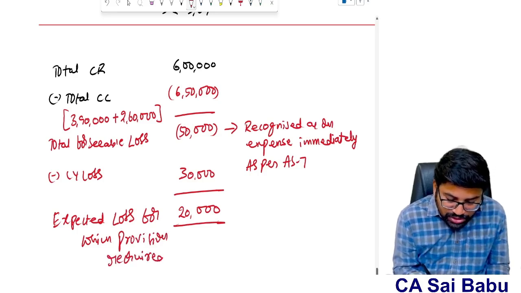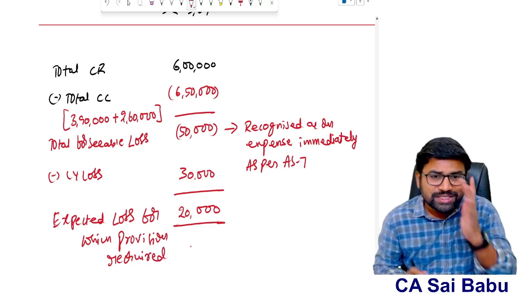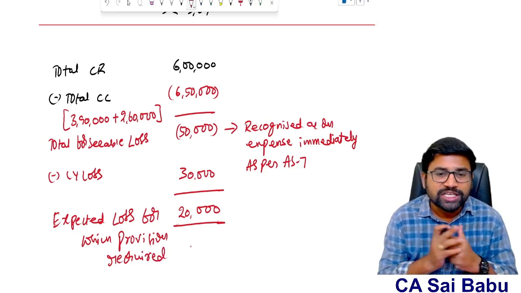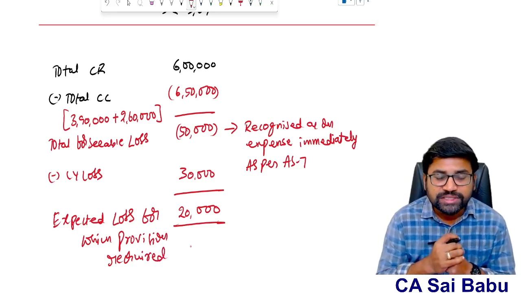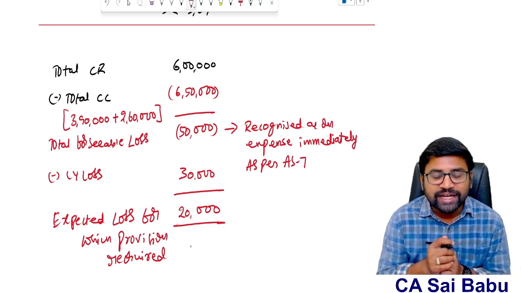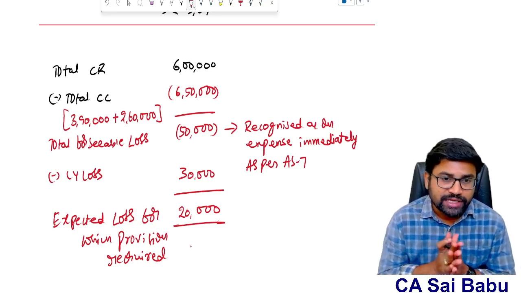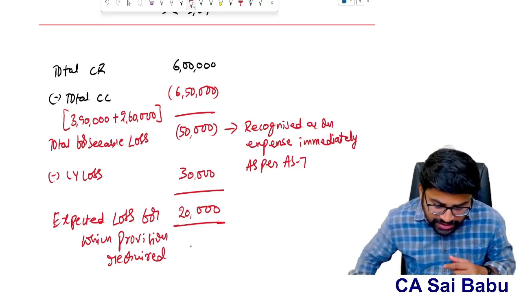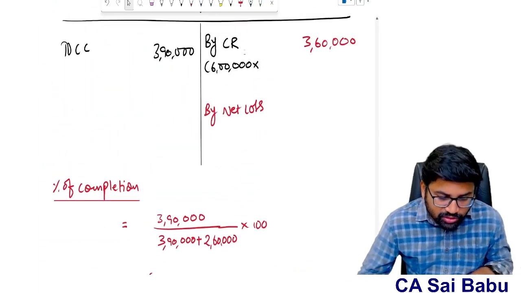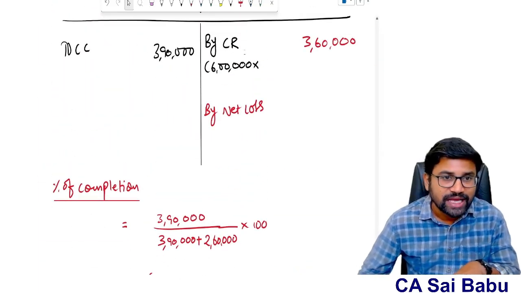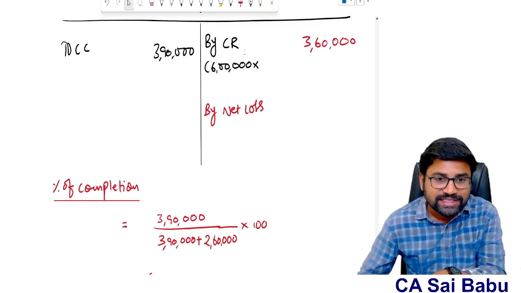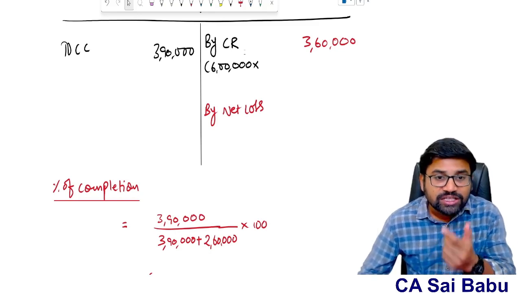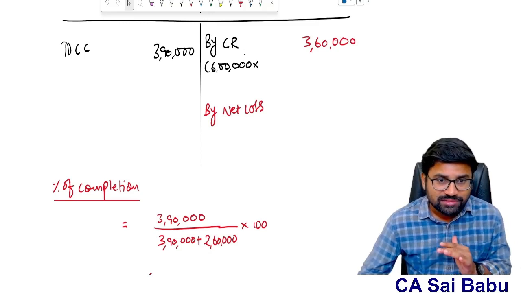Sir, can you tell me what this provision is all about? Simple, sir. What is your total expected loss at the end of the first year? 50,000. Now the standard says this 50,000 you have to recognize immediately. But see, already in the P&L account we have recognized current year cost 3,90,000, current year revenue 3,60,000. That means 30,000 net loss already we recognized automatically.